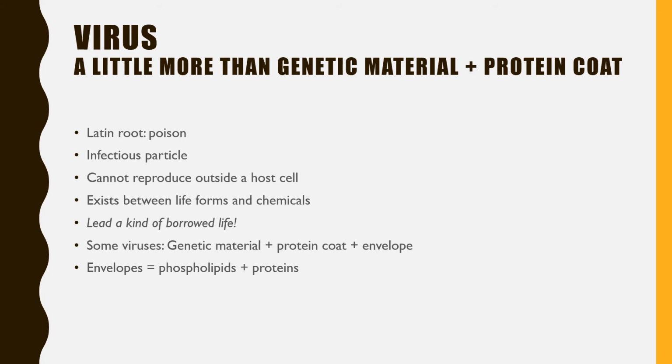Now, it's very interesting that these particles are structures, and what they have is a genetic material and a protein coat. So genetic material, again, could be DNA or RNA, and they have a coat which is made up of proteins. Proteins are biomolecules. So we have different biomolecules, and proteins are one such biomolecule. But here I have written that they are a little more than a genetic material and protein coat, because at times some viruses also have different structures.